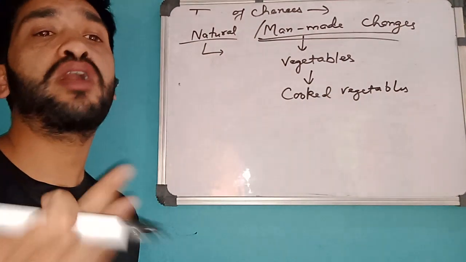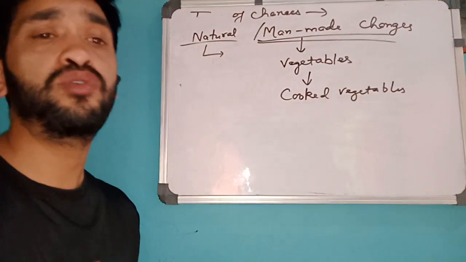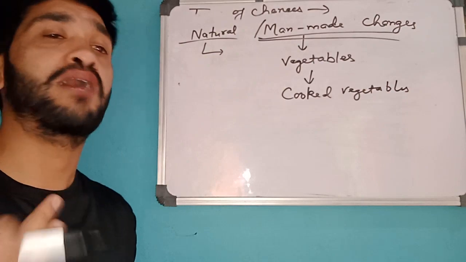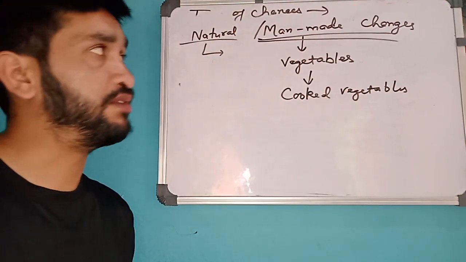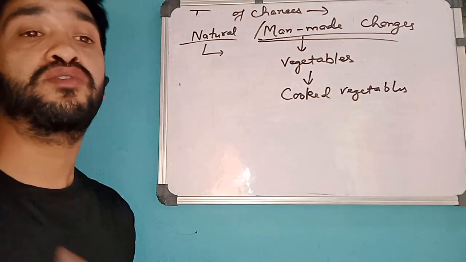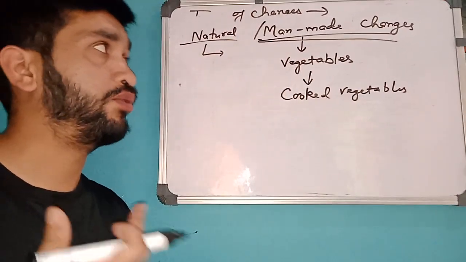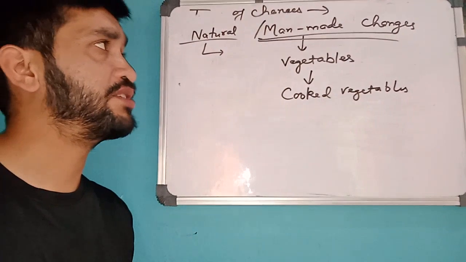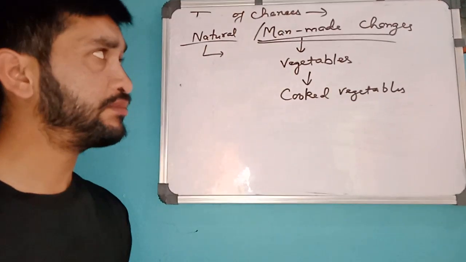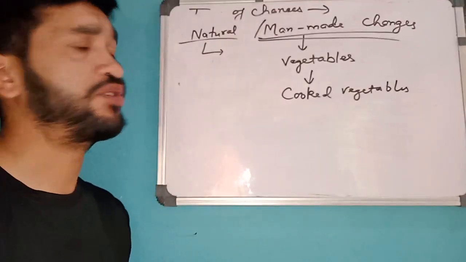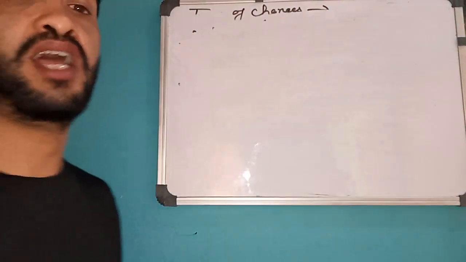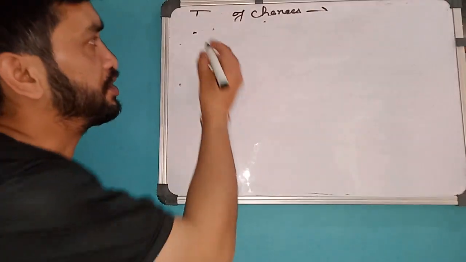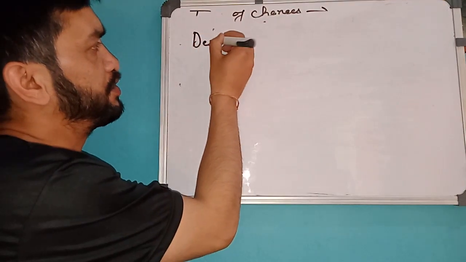Man-made changes means you are applying effort on it. Natural means you don't have to apply any effort, it is happening naturally. Day and night, change of weather, everything is happening by nature itself. And man-made changes are those for which you have to apply some effort in order to get them done. Natural and man-made changes. Now the next change is desirable and undesirable changes. Let us first talk about desirable changes.